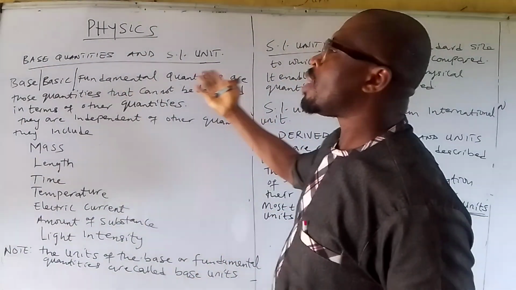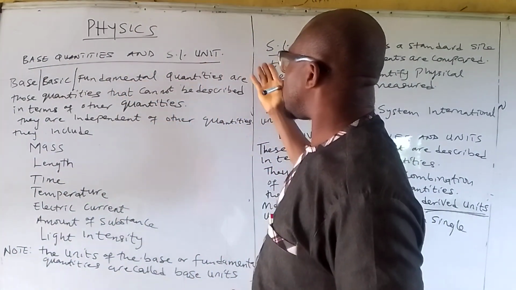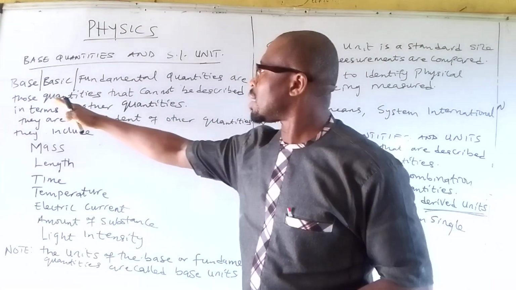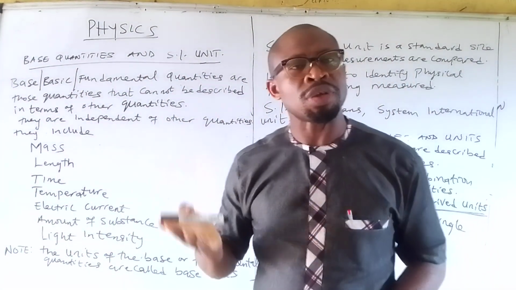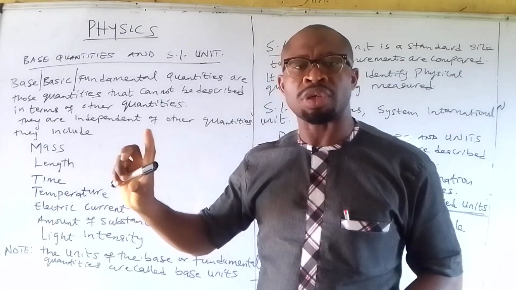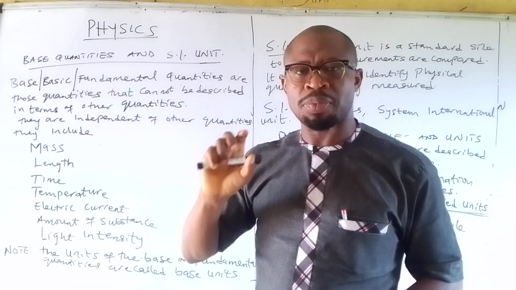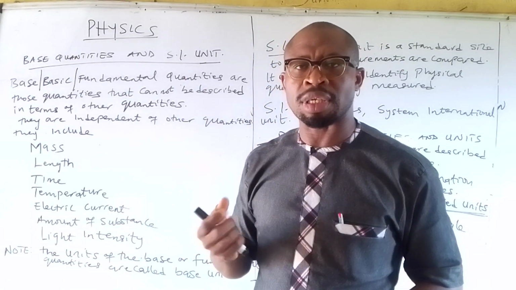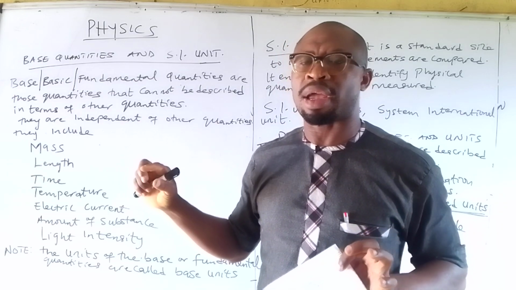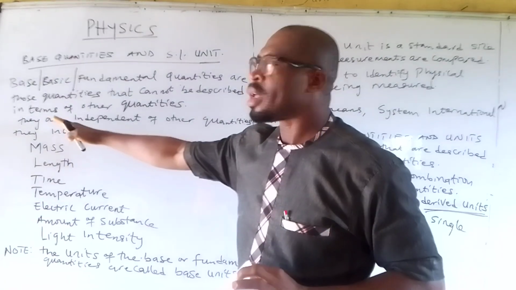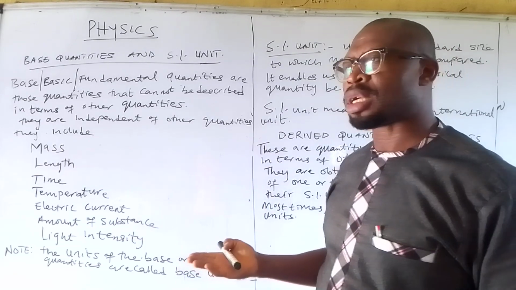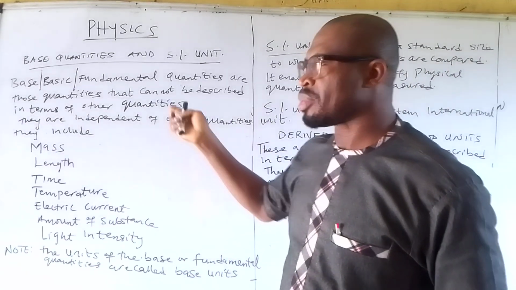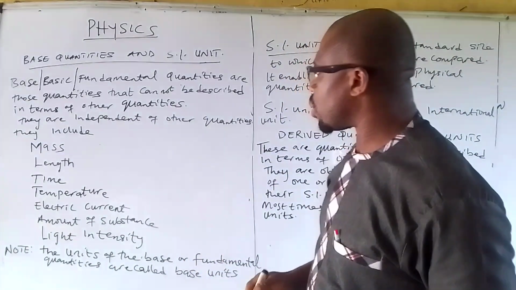We'll talk about those quantities that cannot be expressed in terms of other quantities. We call them base quantities. They are just there. They are independent of other quantities. That is why we cannot express them in terms of other quantities.